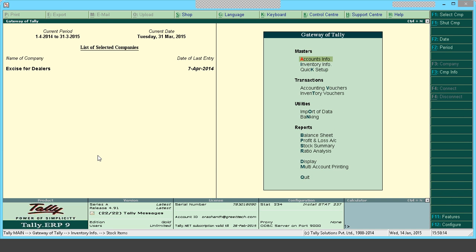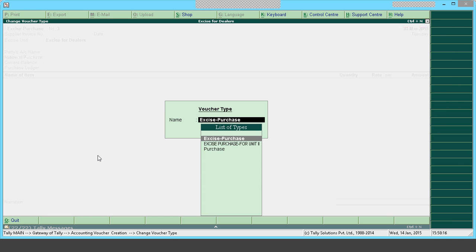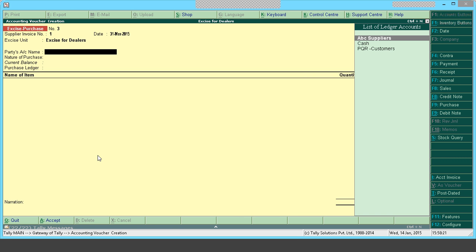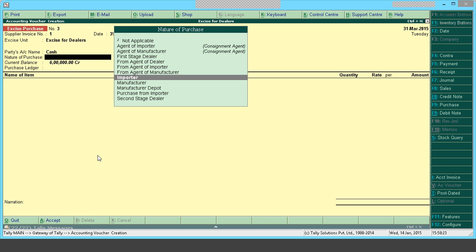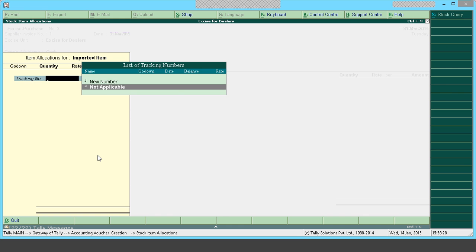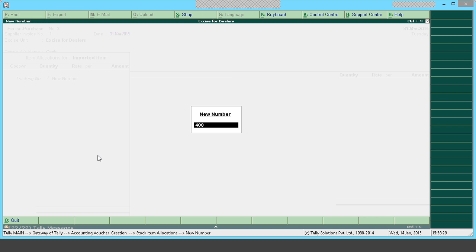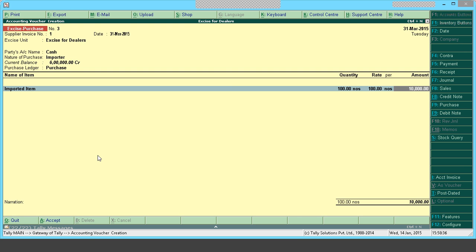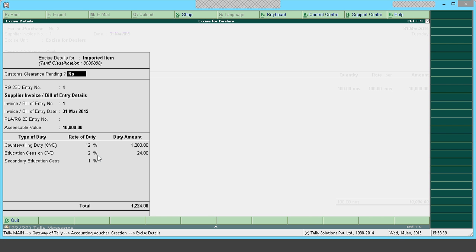Okay. So I'm making purchases now. Nature of purchases, imported item, tracking number, yes, I have to give the tracking number, 400 and go down, quantity 100, weight 100 and the amount. So after specifying this, I'll get the excise details screen. In this you can see there is a new option, that is custom clearance pending. Is it pending for custom clearance?